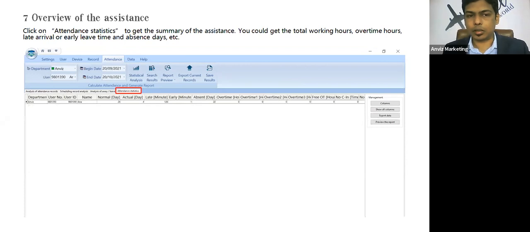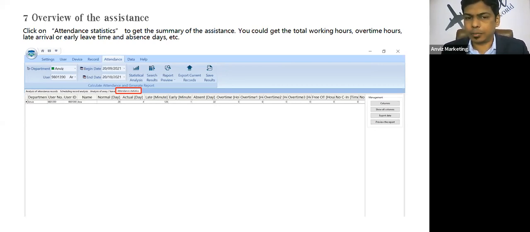Now moving further for the fourth and again important tab, that is attendance statistics. This tab will show you the summary of a particular month. Obviously you can see the number of employees with the respective data and columns: the name of the employee, user ID, user name, user number, and the normal days, that is the number of days in that month, and actual days, the present days, for the employee based on the attendance calculated by this option.